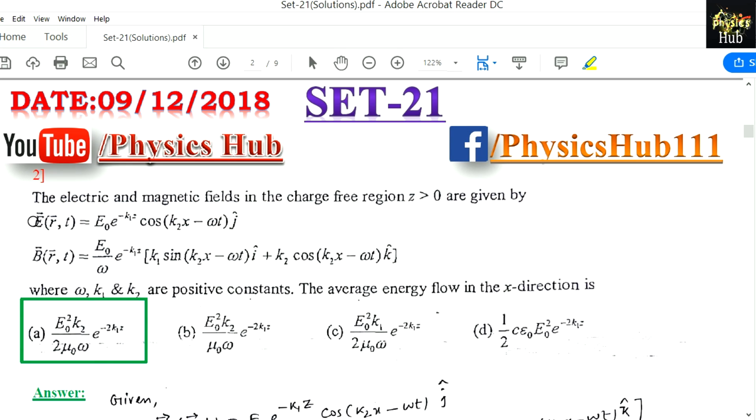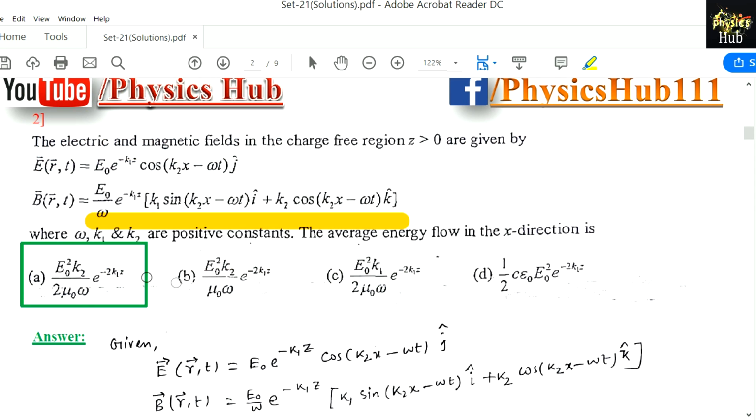Question number 2. The electric and magnetic fields in the charge free region z greater than 0 are given by E of r, t equals E naught e to the power minus k1 z cos of k2 x minus omega t j cap, and B of r, t is given by this. I'm not reading it at all. Where omega, k1, k2 are positive constants, the average energy flow in the x direction is. Now as you know, the average energy flow means the average of the Poynting vector.